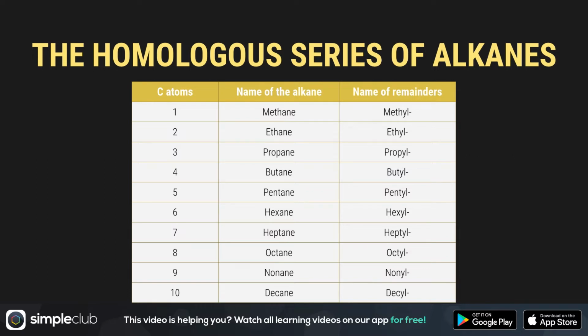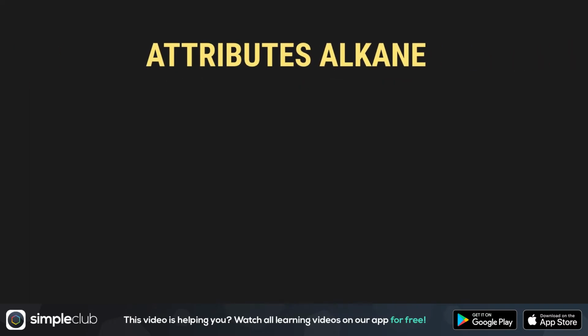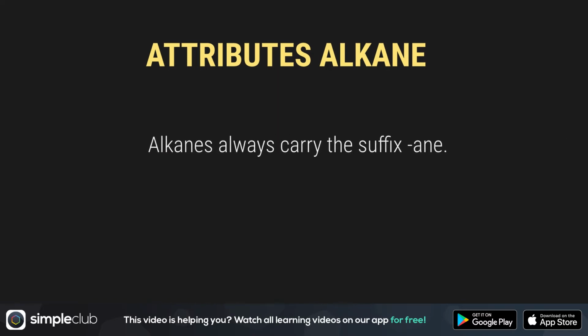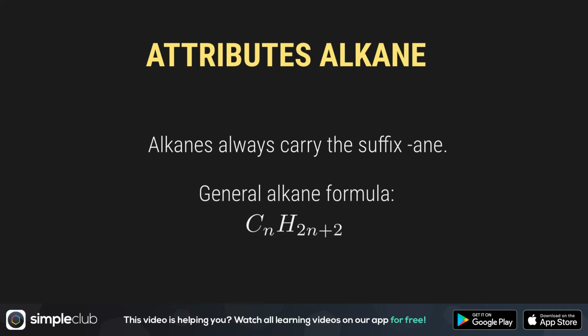Take a good look at the sequence. You might recognize an obvious similarity between the alkane names. No? Exactly. If you're dealing with hydrocarbons, the name will always end in ane. To define the molecular formula, all you need to do is check the general formula for alkanes. Just use the number of C atoms for N and boom, you've got yourself the right molecular formula.